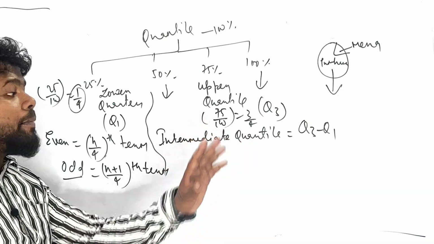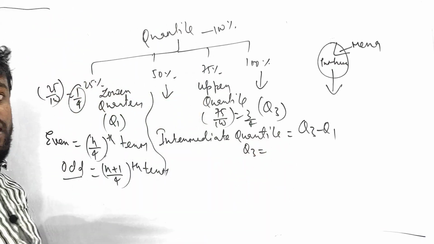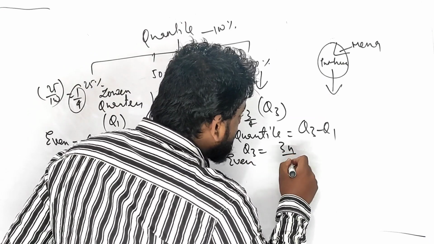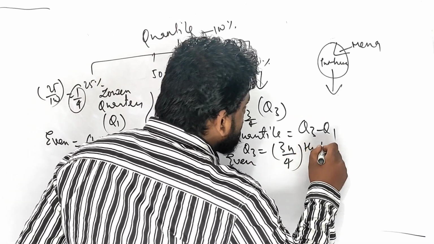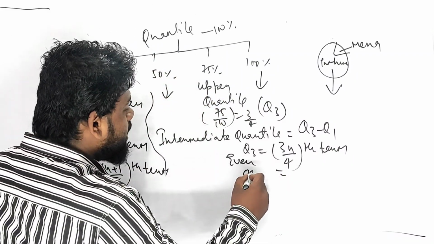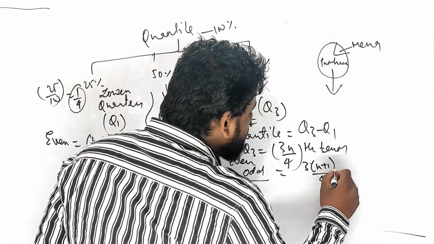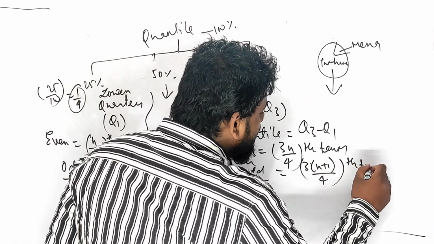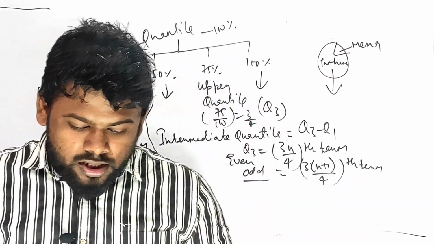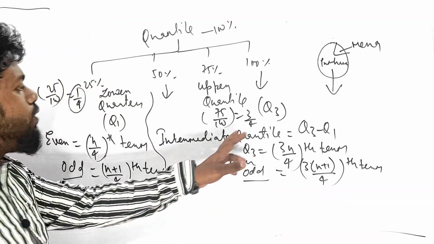Coming to Q3, the upper quartile, what is it? If there is an even number of observations, what are you going to do? The 3n/4th term. And in case of odd, similarly, 3 into (n plus 1)/4th term. Right, 3 into (n plus 1)/4th term. The interquartile range is Q3 minus Q1.